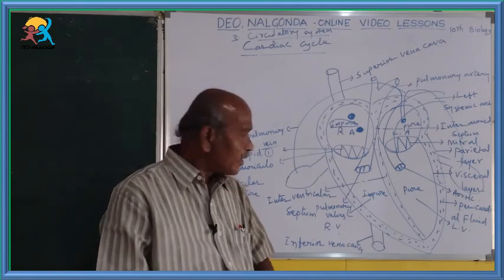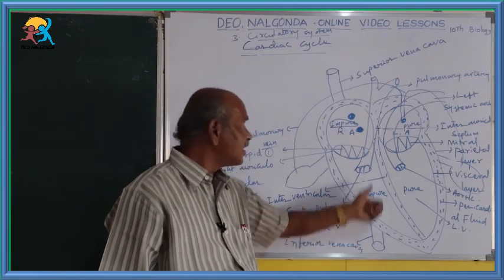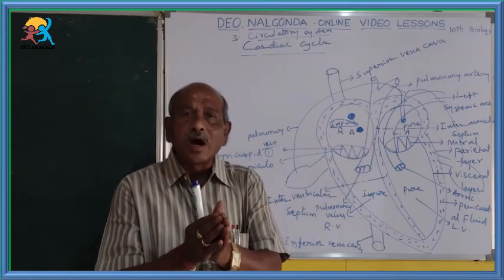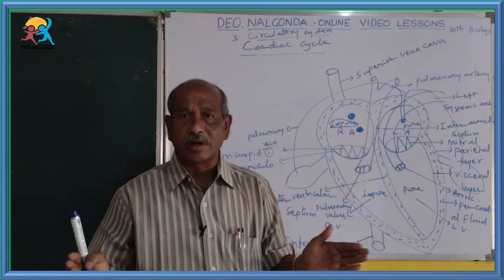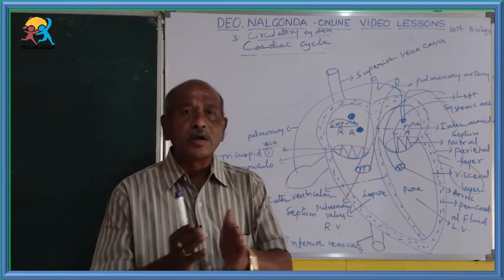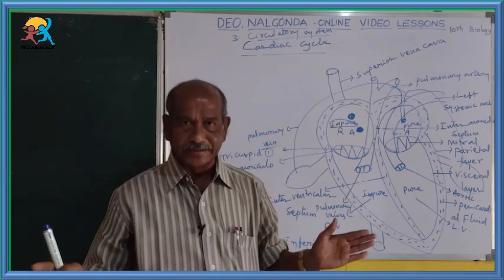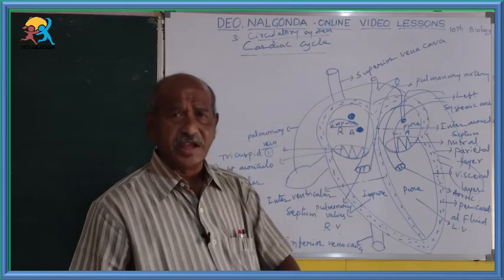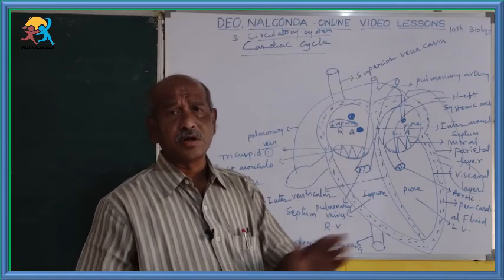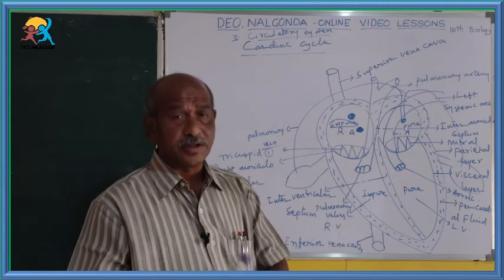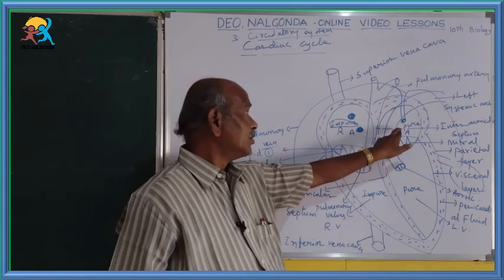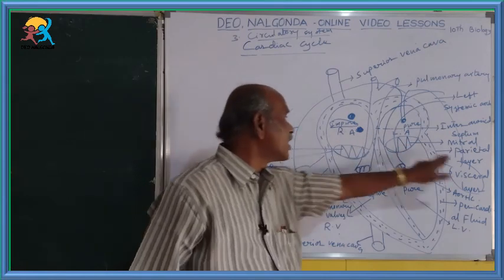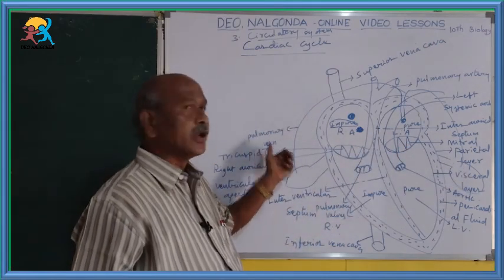Whenever that impure blood enters through the inferior vena cava and superior vena cava, this heart chamber is relaxing, or it becomes void. At the same time, not different times, at the same time, the left auricle receives pure blood from the 2 lungs through the pulmonary veins.